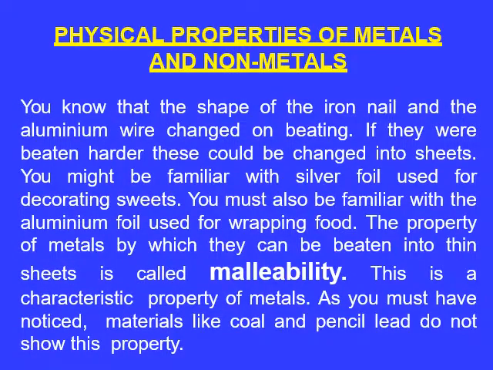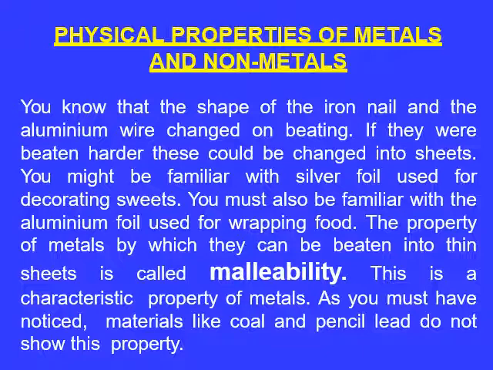Coming to the physical properties of metals and non-metals, you already know the shape of an iron nail or aluminium wire changes on beating. If they are beaten harder, they could change into sheets. You might also be familiar with the silver foil, which is used for decorating sweets, and aluminium foil used for wrapping food.